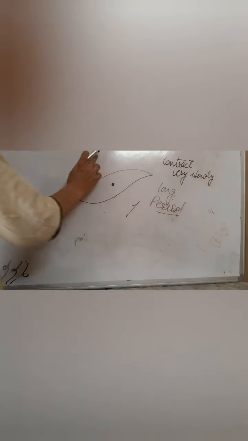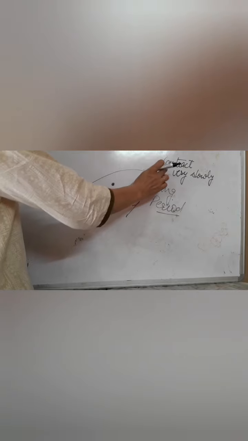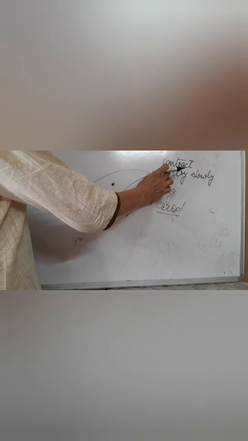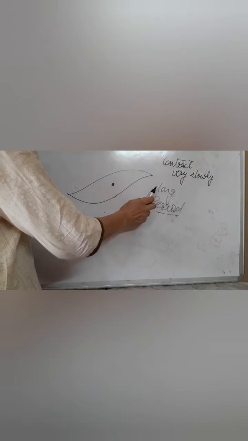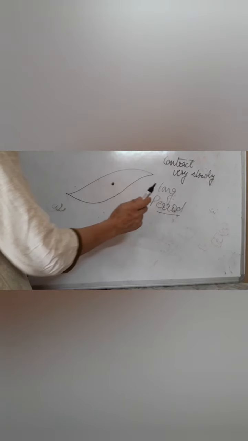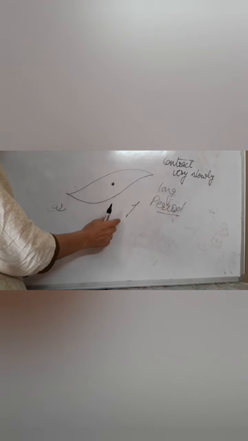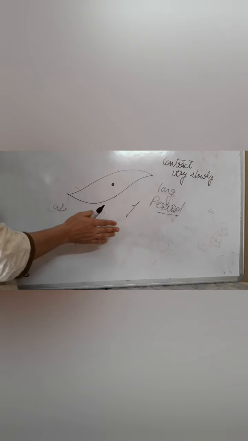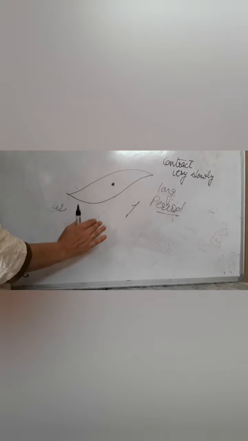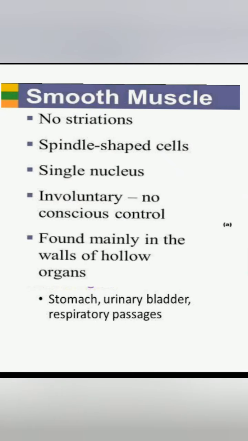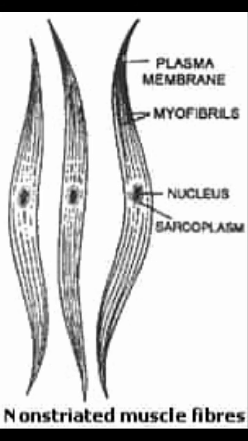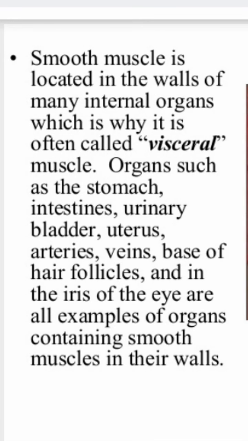It means they remain contracted for a longer period; their wave of contraction is very slow and they remain contracted for a very long period of time. This property of the smooth muscle helps the material to be pushed in the forward direction through the internal organs of our body. Now look at the slide and read all the things about the smooth muscle, and draw the diagram in your notebook, which is mentioned over here and labeled also.